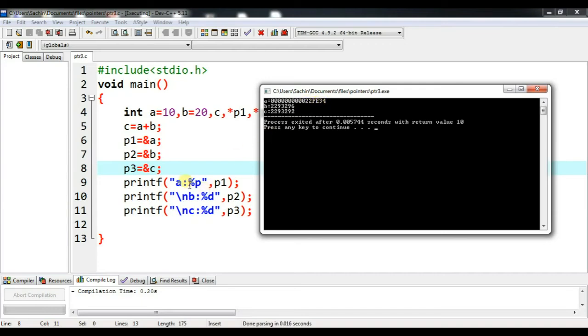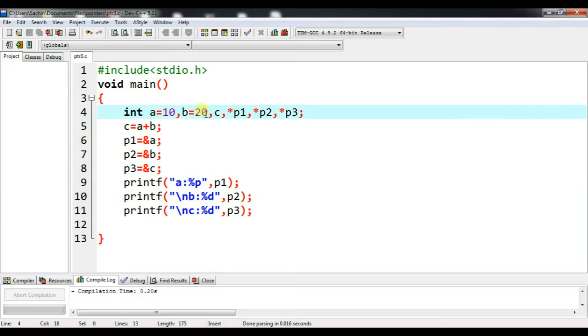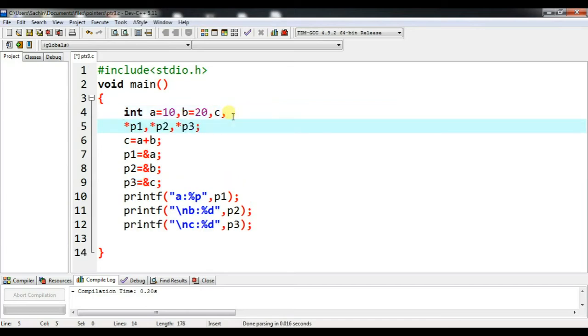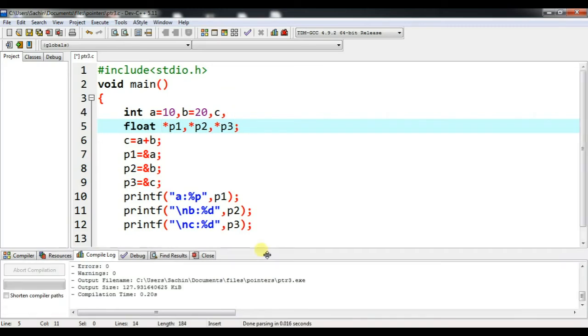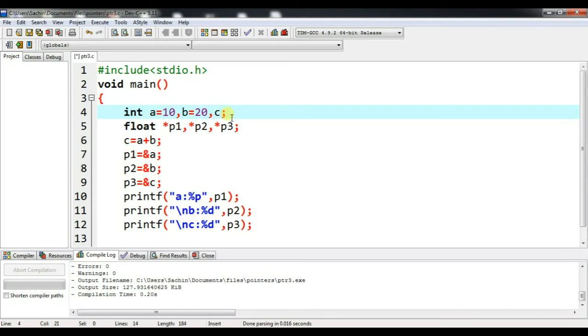Let me do one thing. I will try to change the data type. Let me use float here. So now let me compile this. As we can see here, A, B, C are normal variables of type integer, and P1, P2, P3 are pointer variables of type float. So let me compile this.